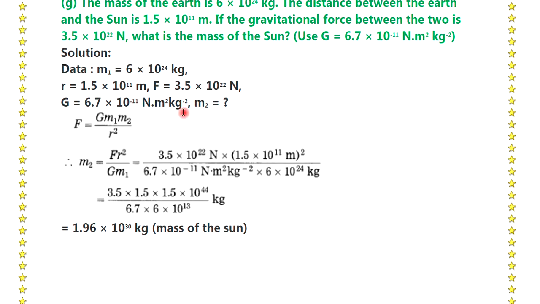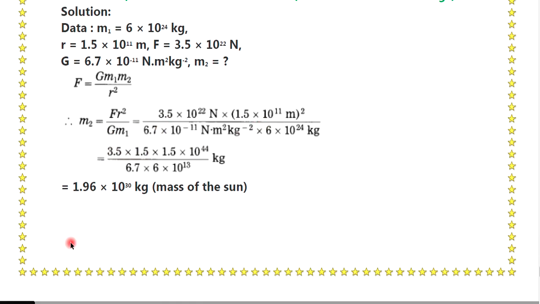The data given: m1 is equal to 6 into 10 to the power 24 kg, r is equal to 1.5 into 10 to the power 11 meter, and F is equal to 3.5 into 10 to the power 22 Newton. So we have to calculate m2. We know the formula, force is equal to G m1 m2 upon r square. Rearranging the formula, m2 is equal to F r square upon G m1. Putting in the values, we get the answer 1.96 into 10 to the power 30 kg.